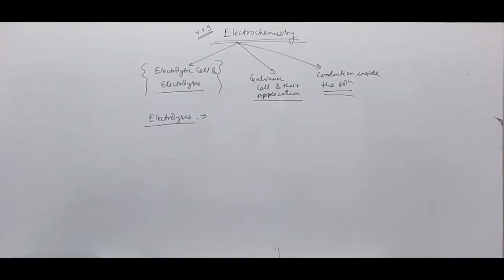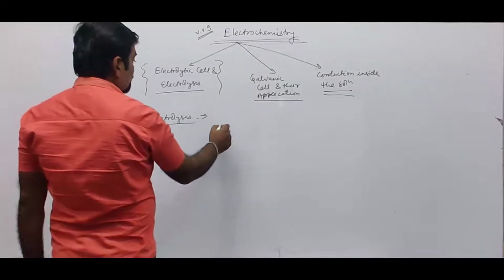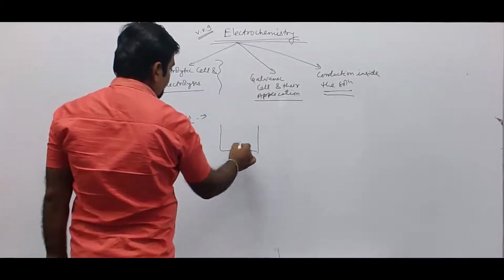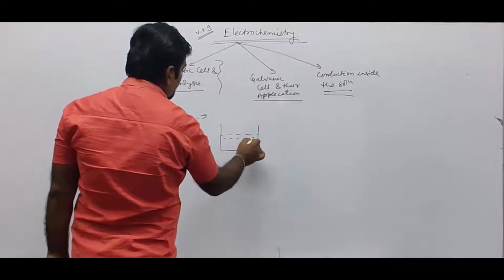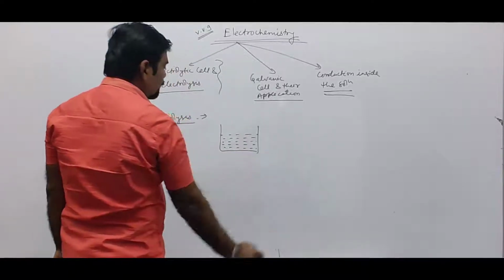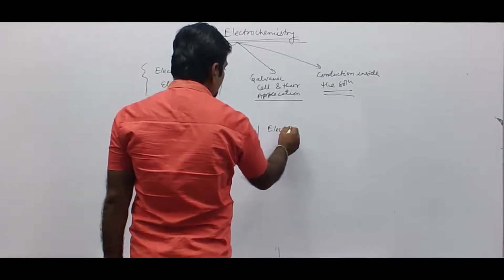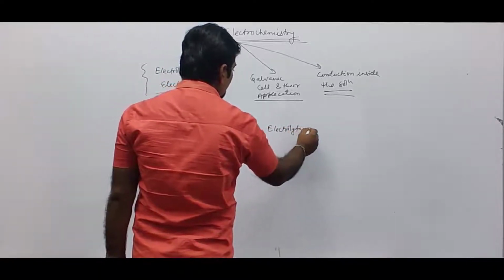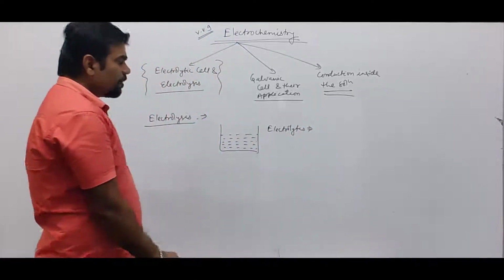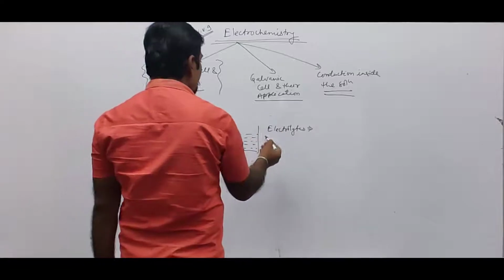Lysis due to electrons, what does it mean? Suppose there is a solution that has electrolytes, and you know about electrolytes. Electrolytes are substances which are composed of ions or can be broken down into corresponding ions.